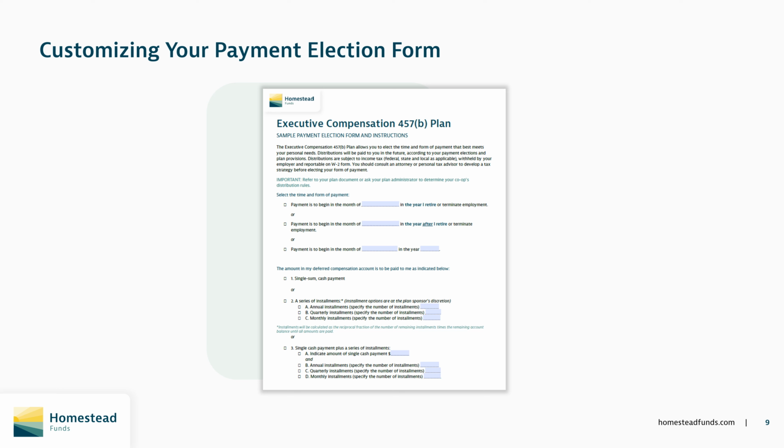One last reminder, if you have a new or existing 457B plan, one of the things you may consider doing is modifying the payment election form to meet your co-op's particular administrative needs and wishes. To create your co-op's payment election form, start with the sample provided by Homestead. Options you may wish to modify include the maximum number of installments. Some co-ops limit this to, say, 5 or 10 years, and the frequency of payments.